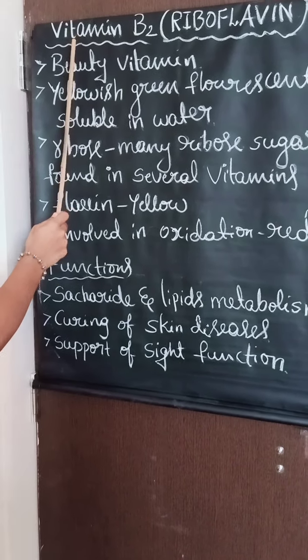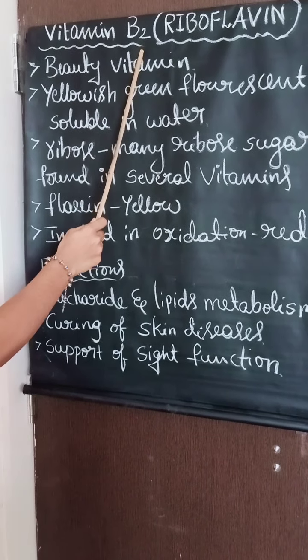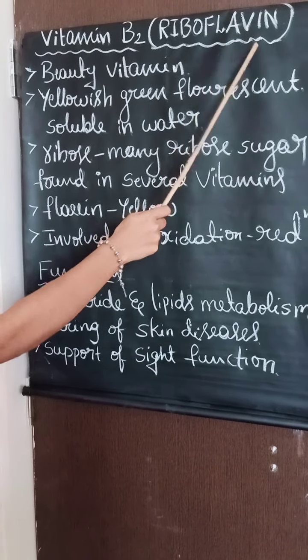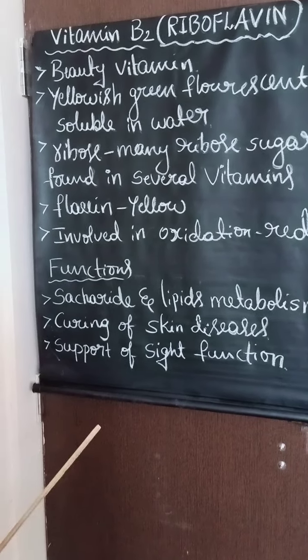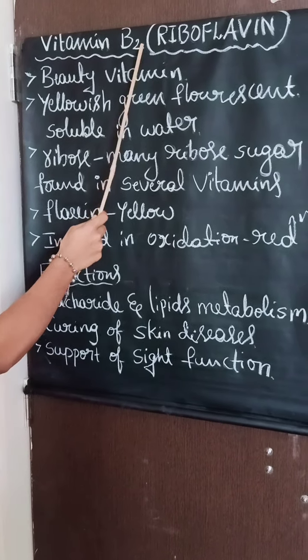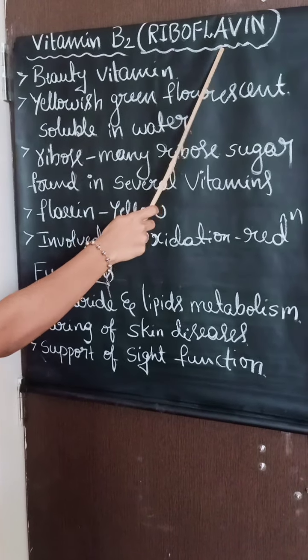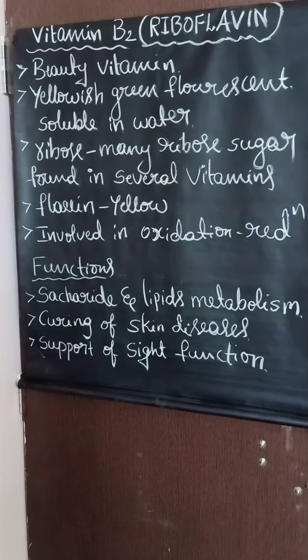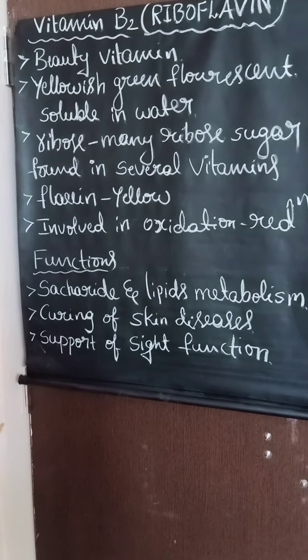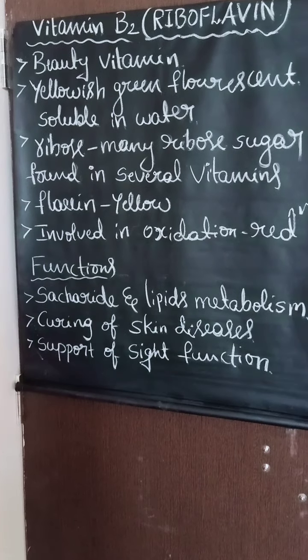Now we'll see the biological importance of vitamin B2. It is nothing but riboflavin. I have explained the classification. So this is vitamin B2, also called riboflavin. This riboflavin is made of the sugar alcohol ribitol and flavin.